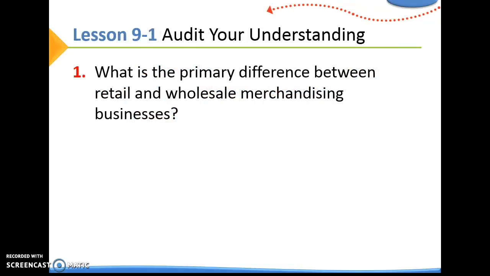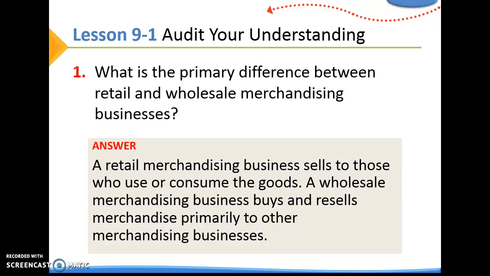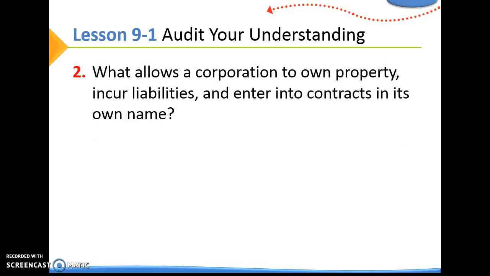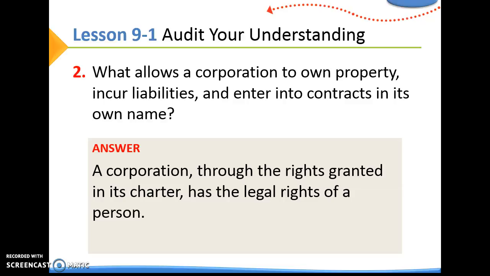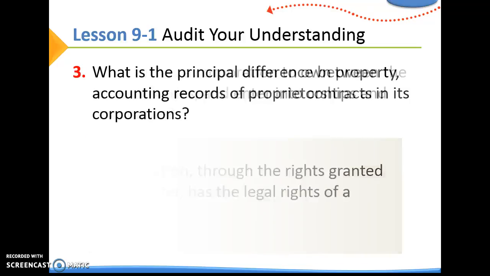What is the primary difference between retail and wholesale merchandising businesses? A retail merchandising business sells to those who use or consume the goods, like yourself. A wholesale merchandising business buys and resells merchandise primarily to other merchandising businesses. What allows a corporation to own property, incur liabilities, and enter into contracts in its own name? A corporation, through the rights granted in its charter, has the legal rights of a person.